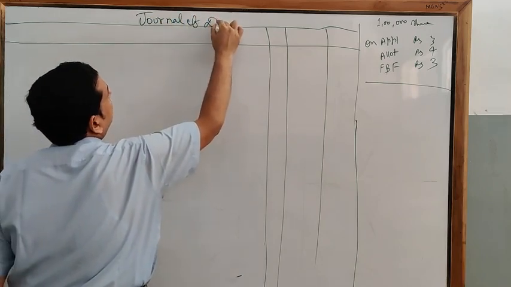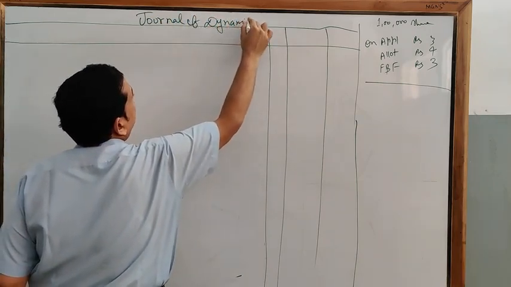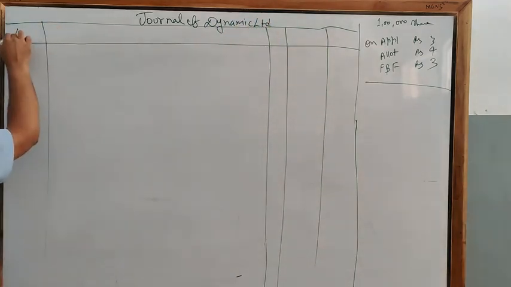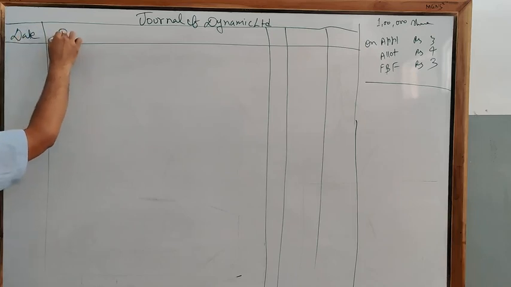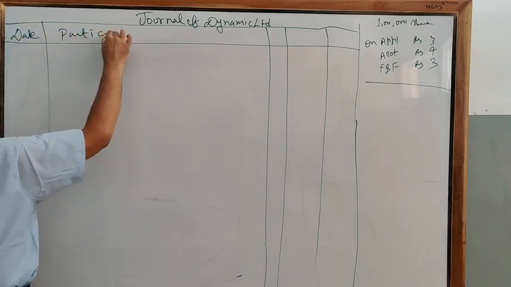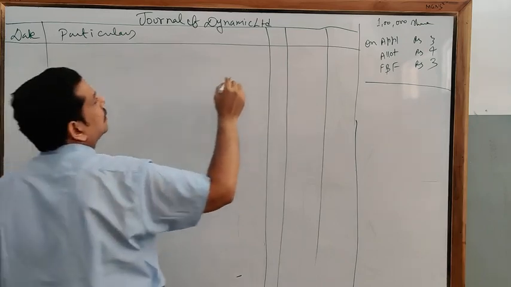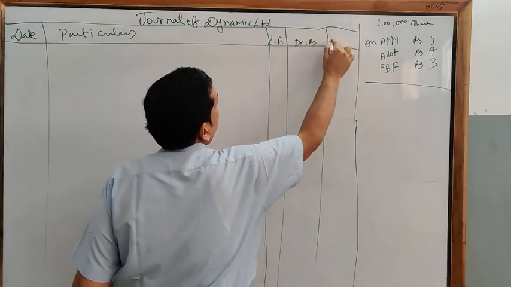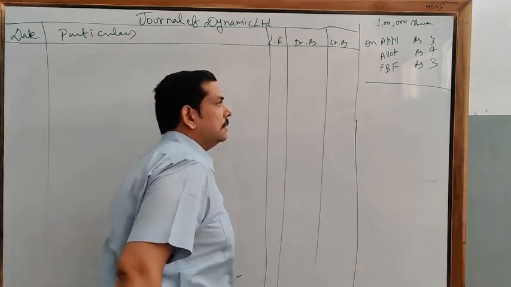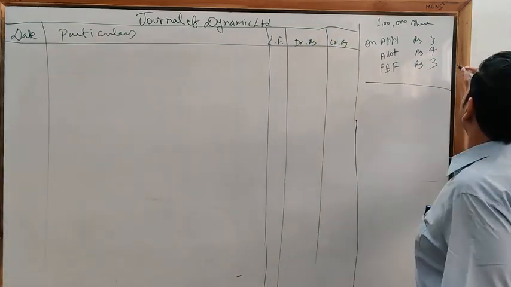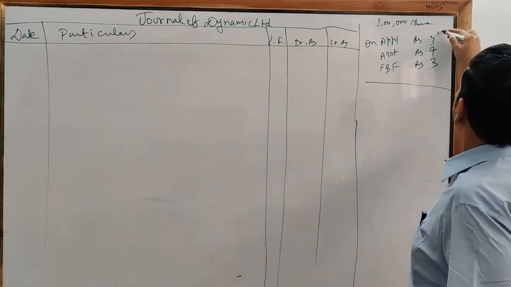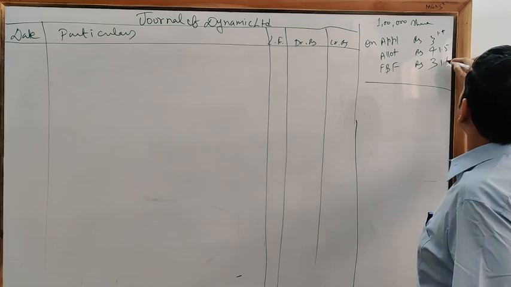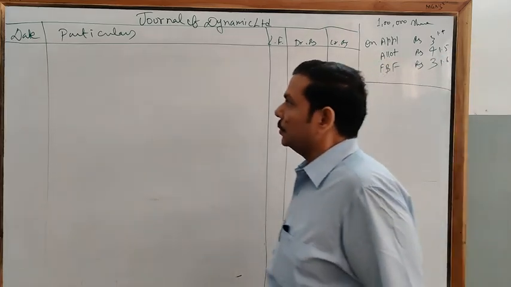Journal of Dynamic Limited. Okay, it has columns for date, particulars, LF, debit rupees, credit rupees. Okay. The application has been done on 1st April. Allotment has been done on 1st May, and first and final call has been done on 1st June.